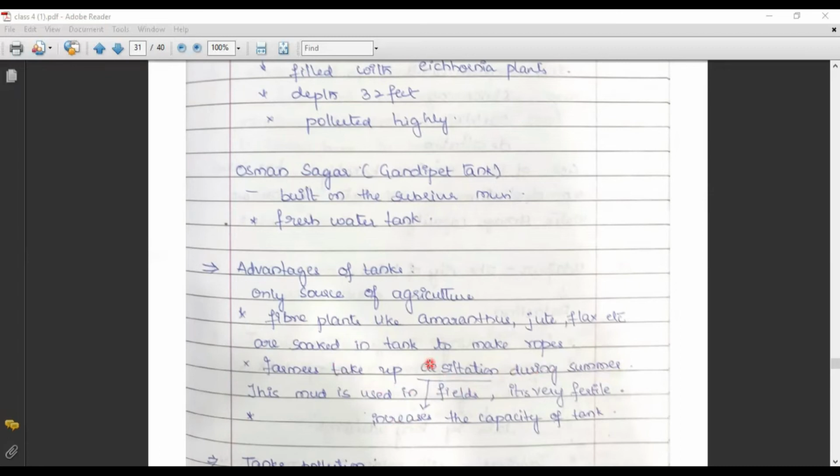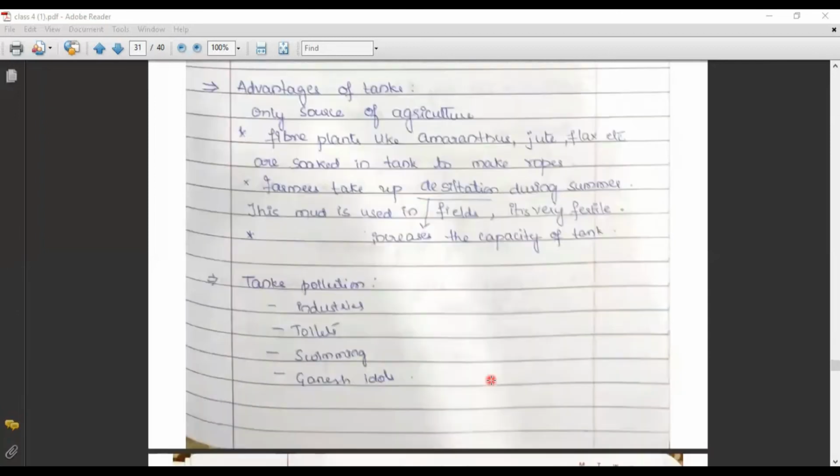That fertile soil is taken out from the tank and used in their fields. That process is called desiltation. Desiltation means removing the fertile soil from the tank and using that soil in the agricultural field.